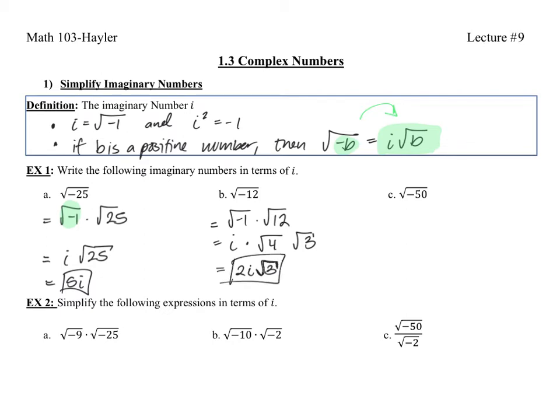Okay. All right, let's take a look at this next one. So we have the square root of -1 times the square root of 50. That'll be square root of -1 times, let's see, 50 can be split in 25 and 2, which would be i root 25 is 5 root 2. So that'll be 5i root 2.